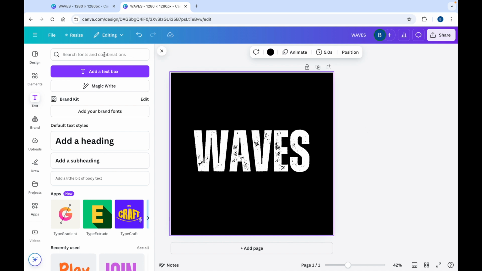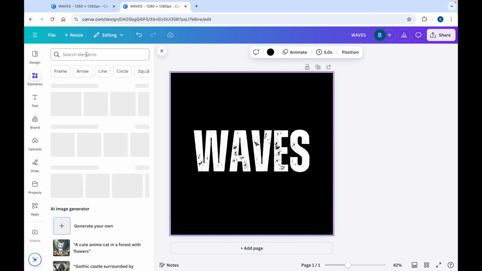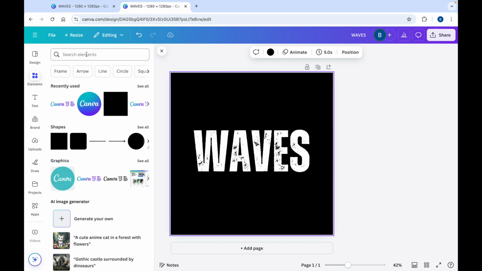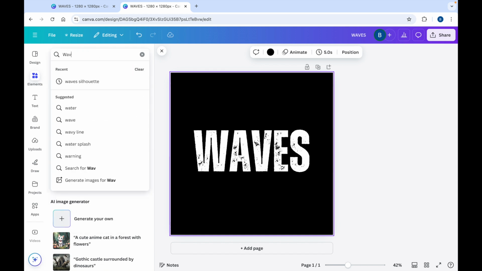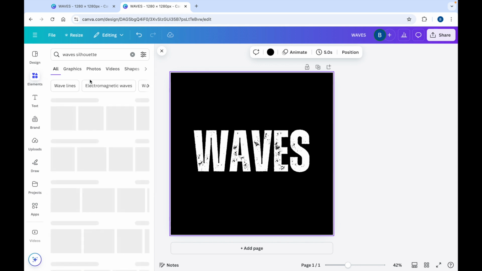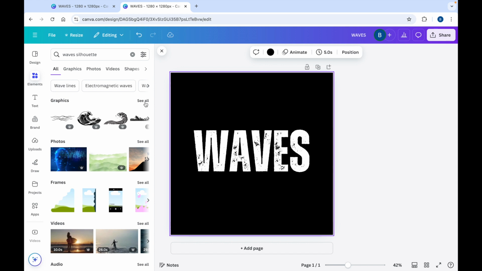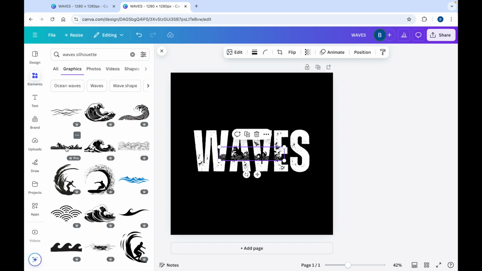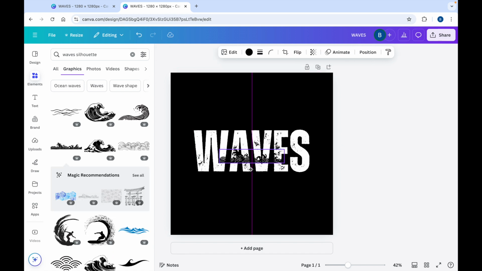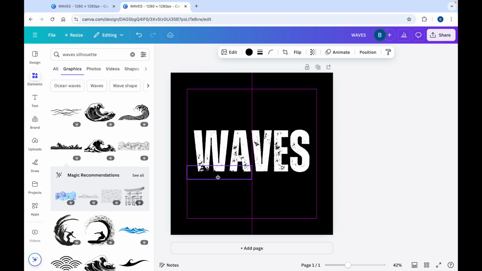And then what we want to do is to go to Elements, type in Waves Silhouette, go to See All. Now I'm going to choose this one here, and with this we're just going to put a few small waves at the bottom.